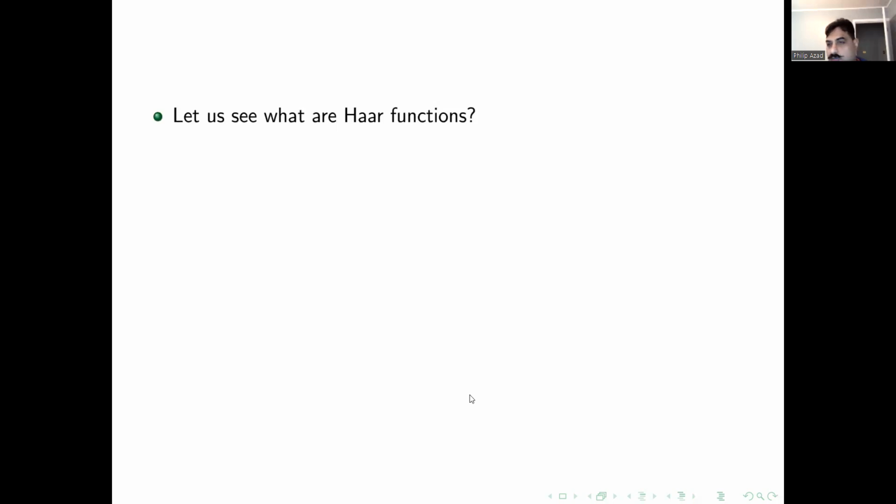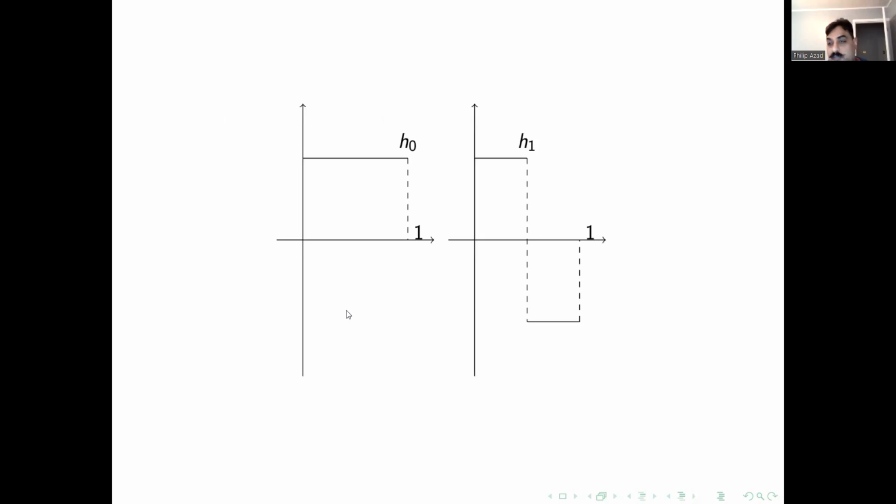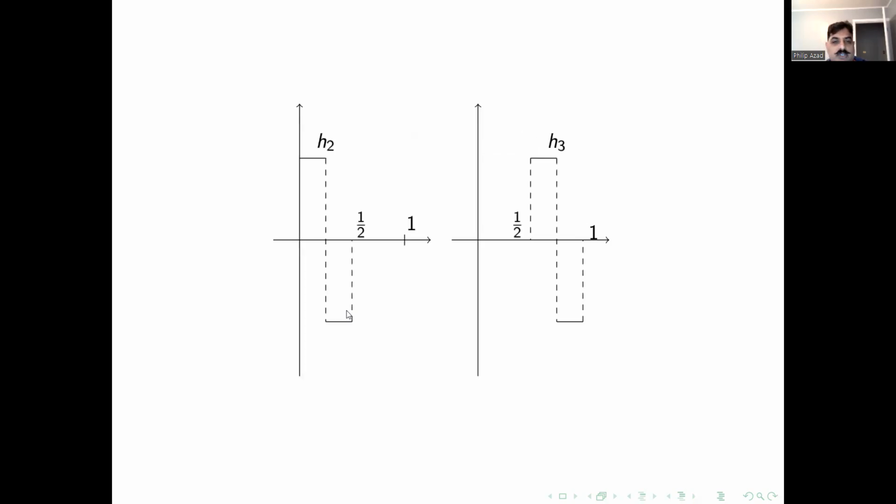Let us see what Haar functions are. So here is the definition of Haar functions. Basically, they're positive on the left half of their support and negative on the right half of their support. And something else to be observed: each i can be associated with two natural numbers, j and k. And here is the picture of some of the Haar functions. So h_0 is the constant one function. h_1 is, as in the Haar functions defined earlier, positive one on the left half of the support, negative one on the right half of its support, then h_2, h_3, and something else to observe.